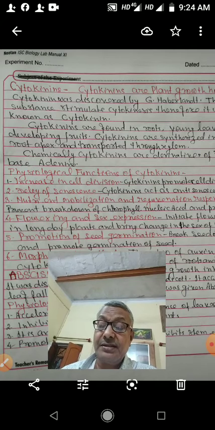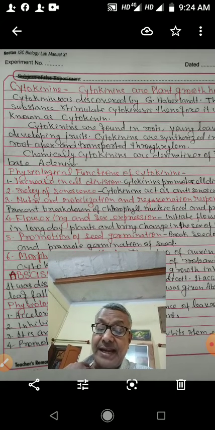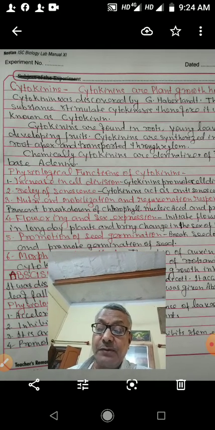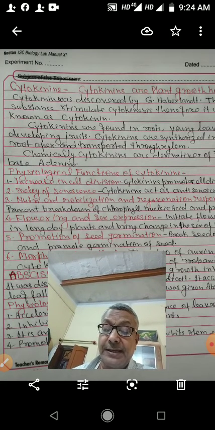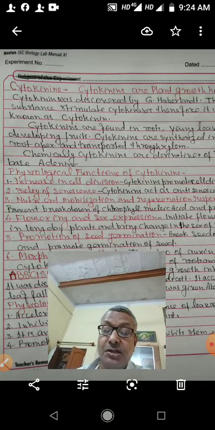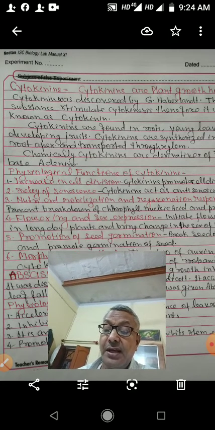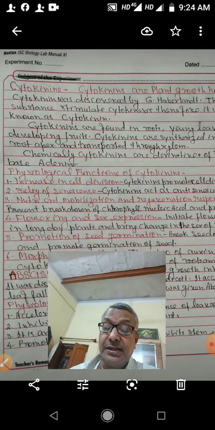Dormancy of seed is broken by the cytokinins, and it promotes the germination of seed. Morphogenetic effect of cytokinins: when auxins and cytokinins are mixed together in a definite ratio and applied, then it will initiate the roots and buds.